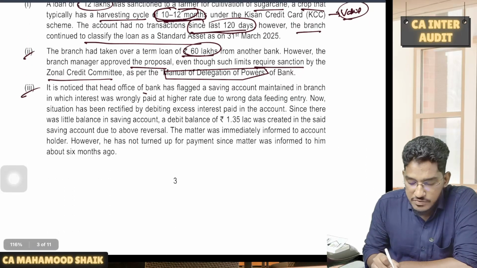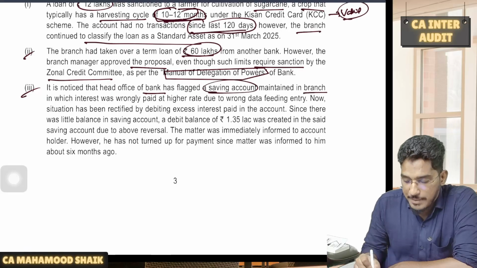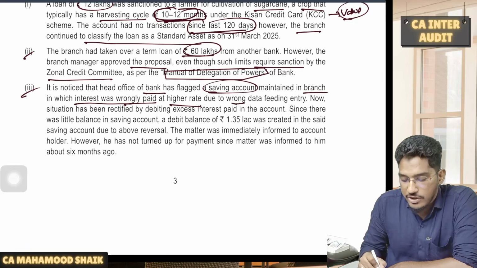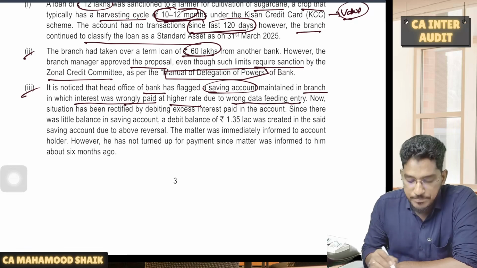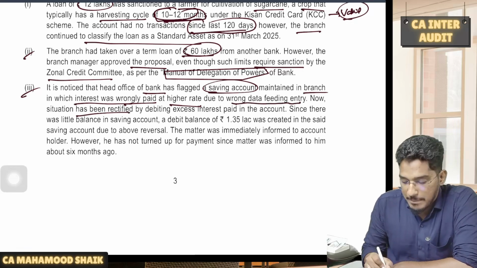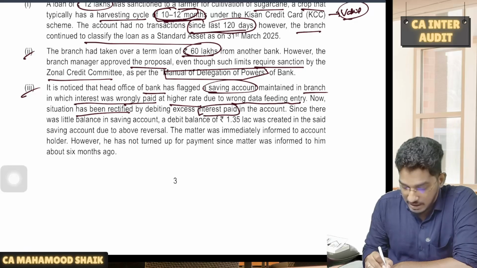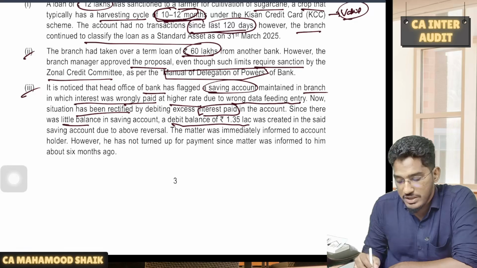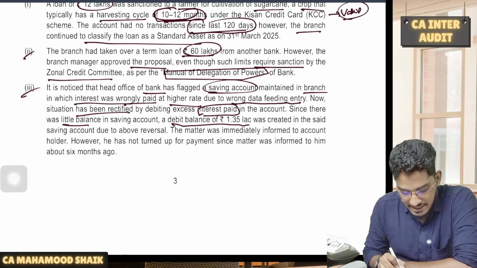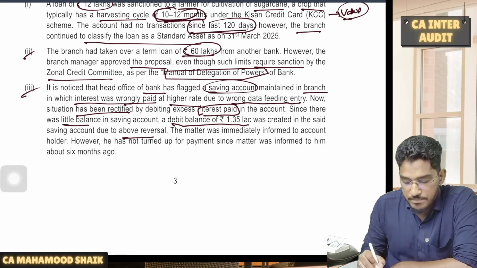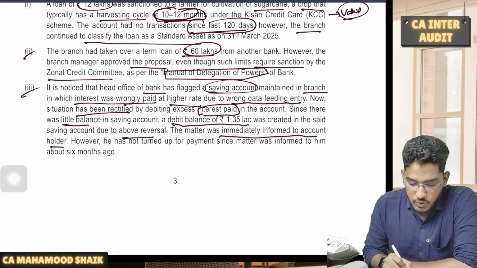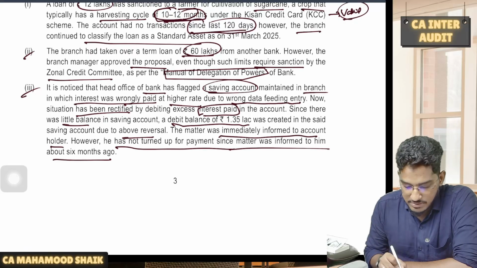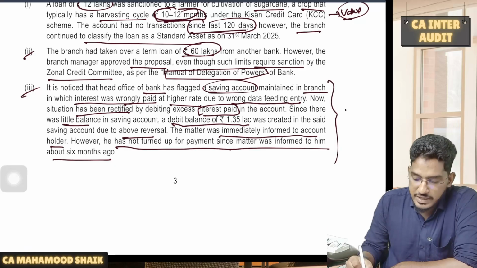It is noticed that the head office of the bank has flagged a savings account maintained in the branch in which interest was wrongly paid at a higher rate due to wrong data feeding entry. Now the situation has been rectified by debiting the excess interest paid in the account. Since there was little balance in the savings account, a debit balance of 1.35 lakhs was created in the said savings account due to the above reversal. The matter was immediately informed to the account holder. However, he has not turned up for payment since the matter was informed to him about 6 months ago. So, will this account be classified as NPA?